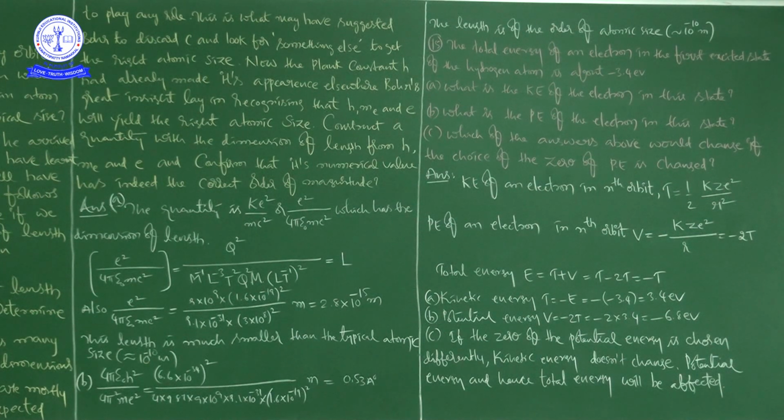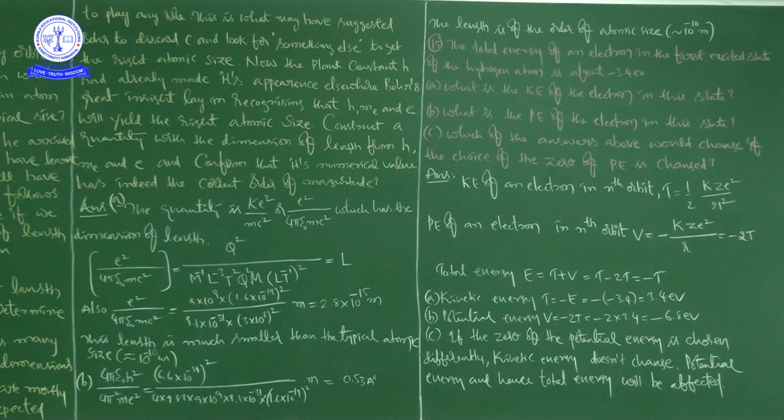So to understand this, we have to go for the concept of potential energy and kinetic energy, not only the formulas. To calculate we need formulas, but to decide the answer for C, we have to go for what is potential energy and what is kinetic energy conceptually.